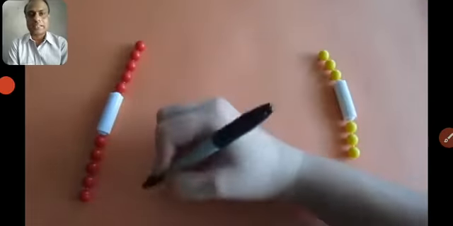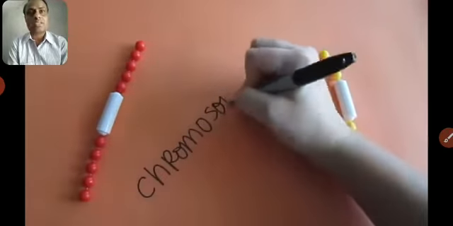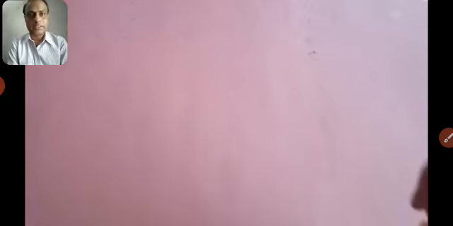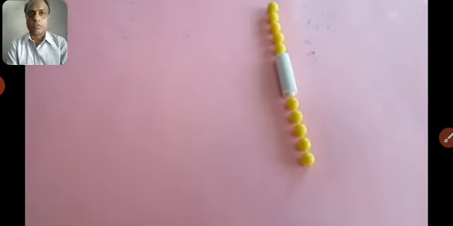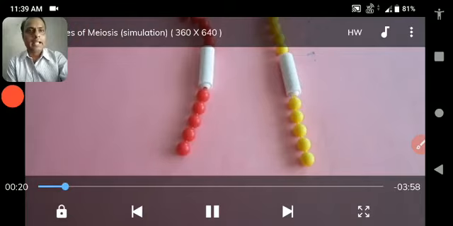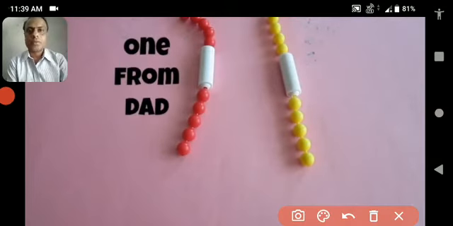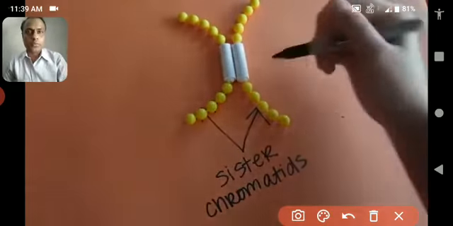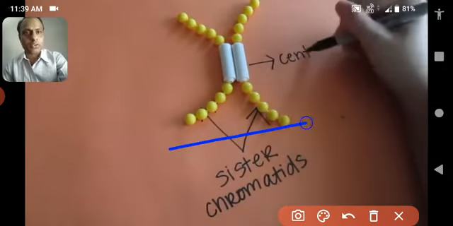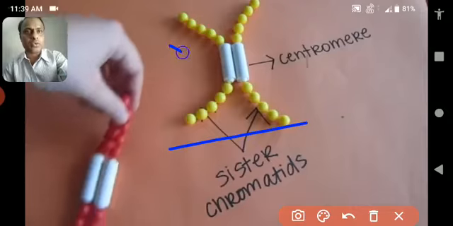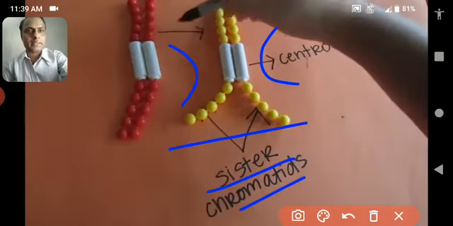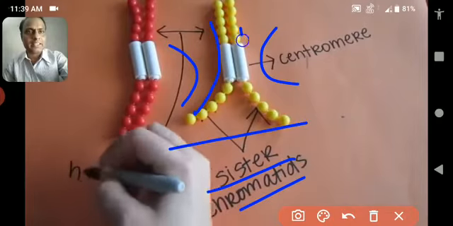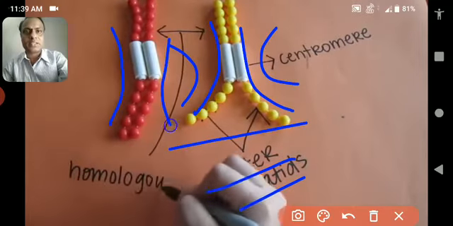See, it is a simulation of meiosis. Here you can see a single chromosome. Obviously the chromosome has not made its own copies yet. These are the two chromosomes: this one is from the father's side, and this one is from the mother's side. They come together, which means homologous chromosomes. Now one chromosome makes its own copy and makes two sister chromatids. This one and this one are the two sister chromatids. Similarly, this one and this one are the two sister chromatids.